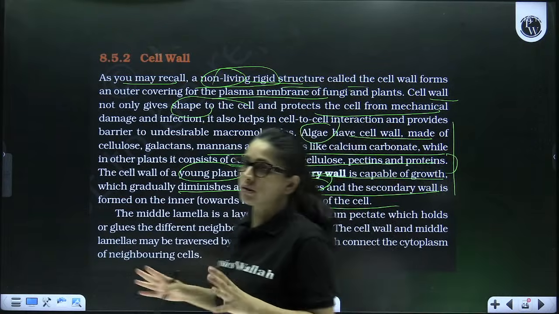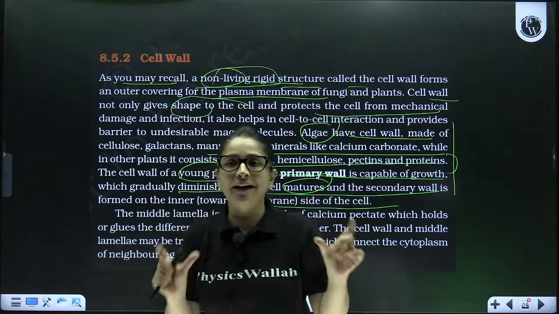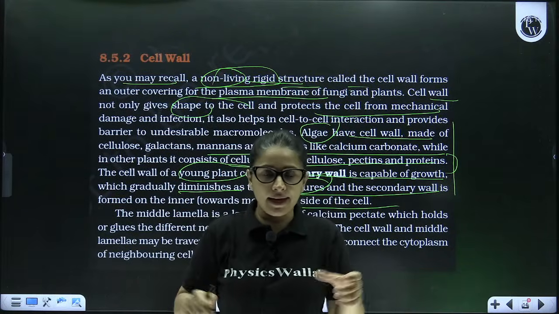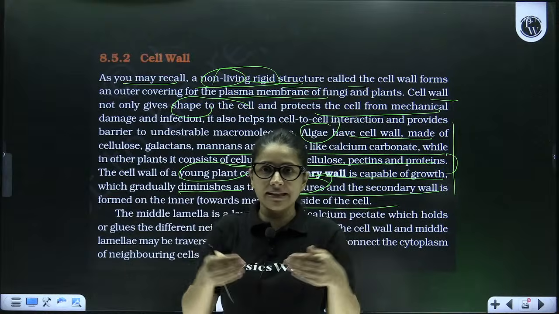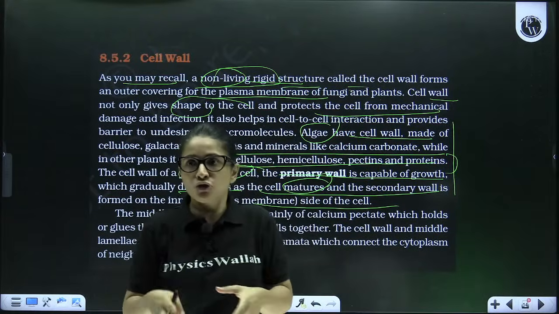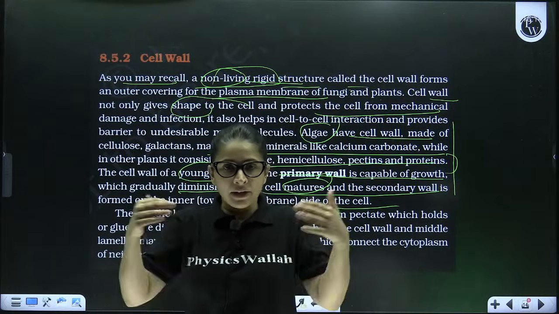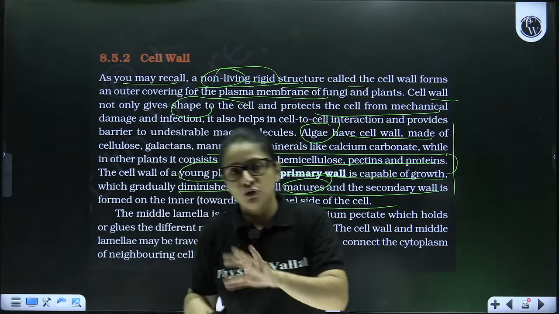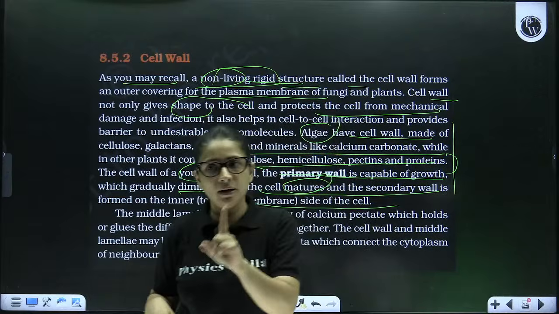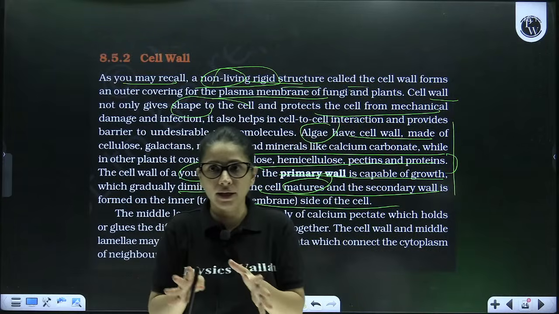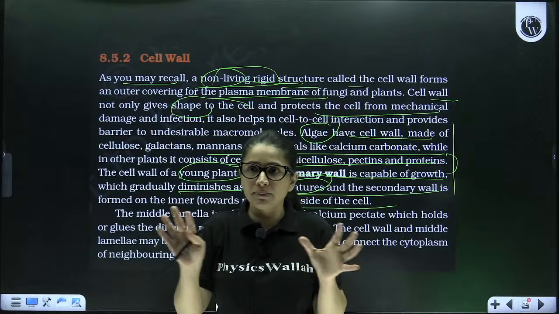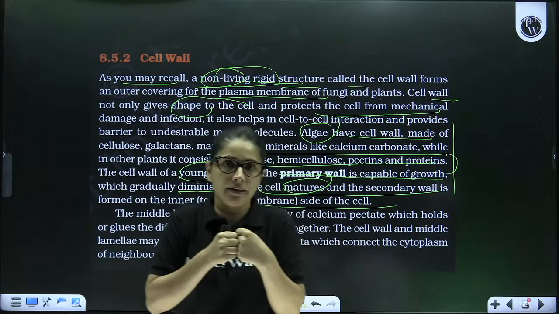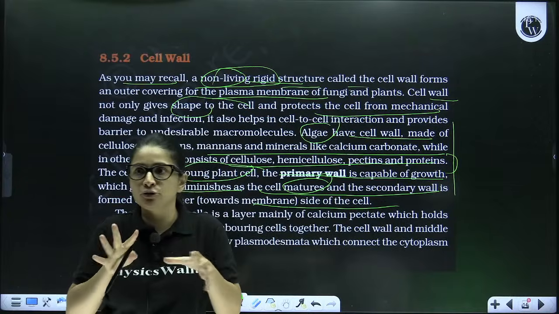Now, like you see, if I want to make a wall, I have to lay bricks, and in between the bricks, I have to lay cement, right? So that those bricks stick together and make a strong wall. Similarly, if I talk about a plant, because we are studying botany, my main focus is going to be on plant cells, the plant body. A plant body is made up of a large number of cells. Now all cells have to be glued together, otherwise the body is going to be very loose.